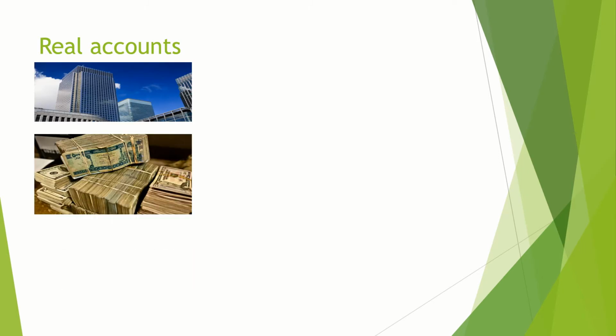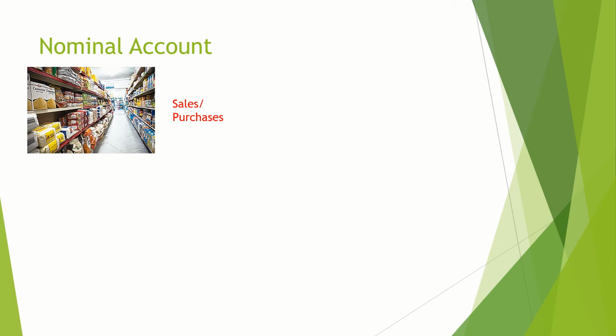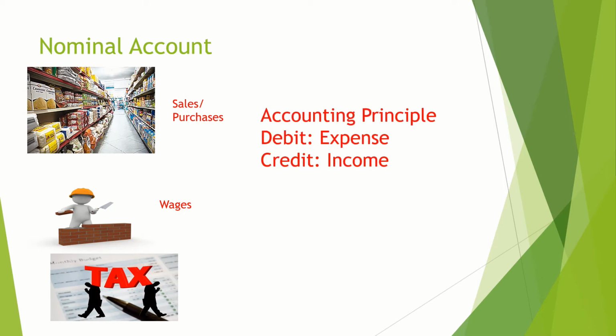Then we have something called real accounts. Real accounts are carry forward accounts. That means these account balances are carried forward year after year, like buildings, cash balances, wages payable, equity account. Here the principle for recording the transaction is debit what comes in, credit what goes out. Then the other type of account is nominal account. This represents mainly income and expenses, which includes transactions like sale of goods, purchase of goods, wages, taxes. So here the principle is debit expenses, credit income.